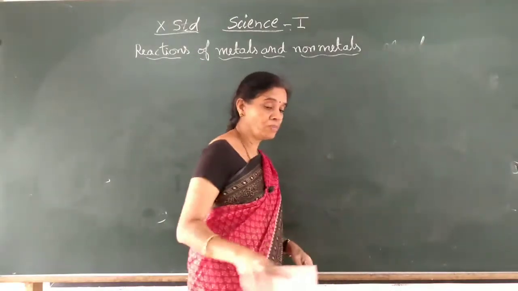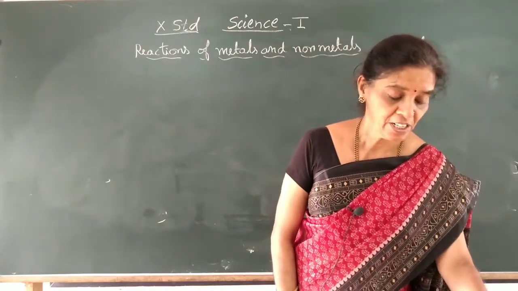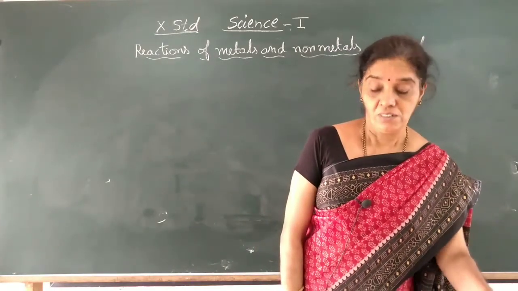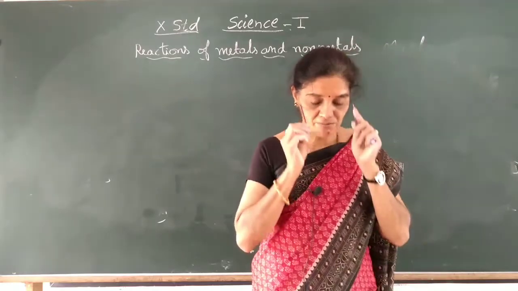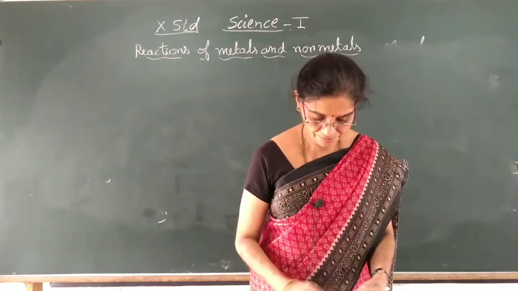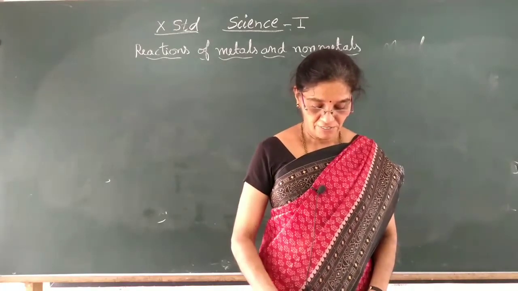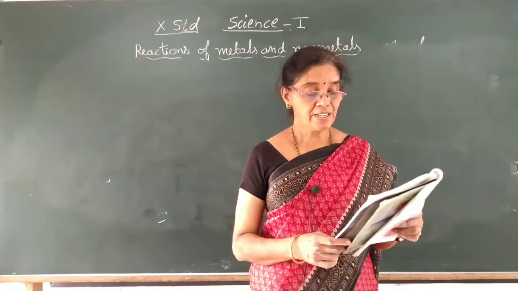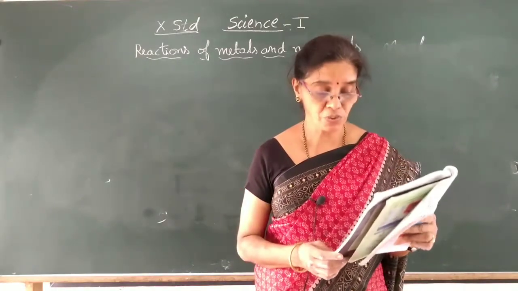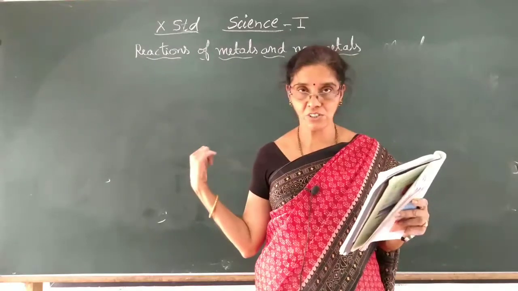And you have one home assignment, children, that you have to try at home: sodium oxide. Page number 49, first one, extra questions. Write the electron dot structure for sodium. We have done that already. Magnesium I have just now done.